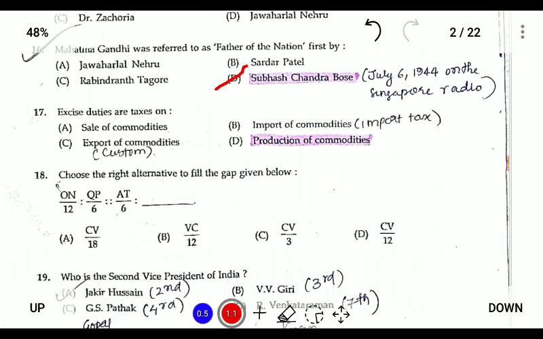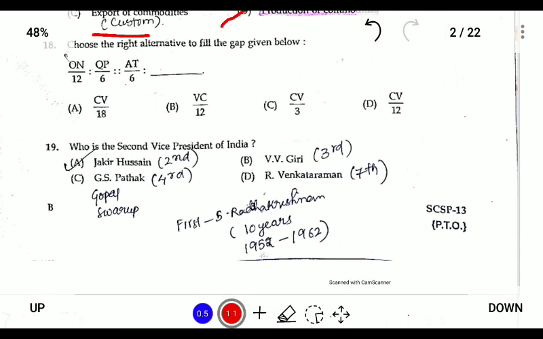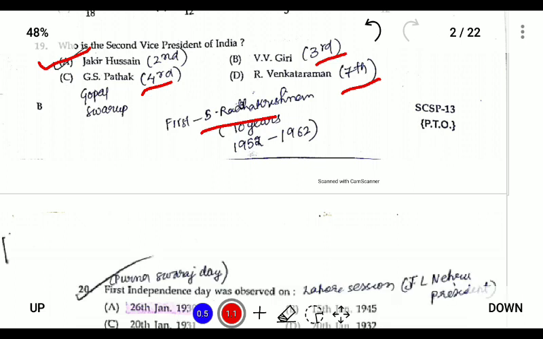Question number 17. Excise duties are taxes on what? So excise duties are taxes upon the production of commodities. The other options: tax on import of commodities is called import tax, and on export is called customs duty. So the excise duty is on production of commodities. Question number 19. Who is the second vice president of India? It's Zakir Hussain, and VV Giri is the third, GS Pathak is the fourth, and R Venkataraman is the eighth. And the first vice president was S Radhakrishnan for 10 years.